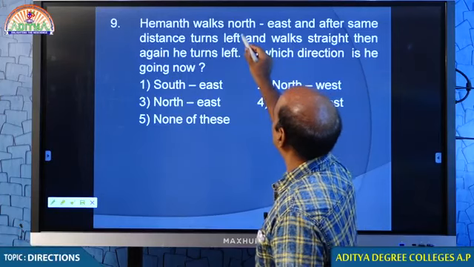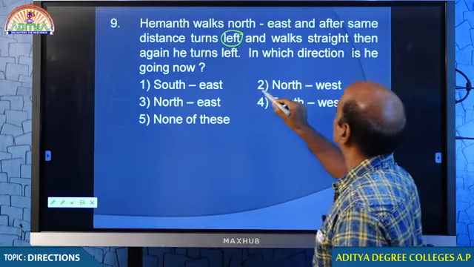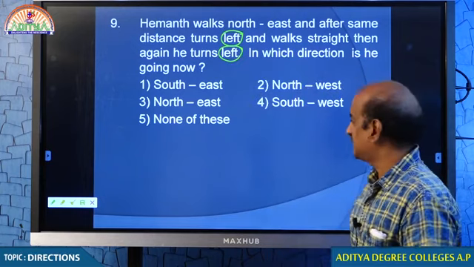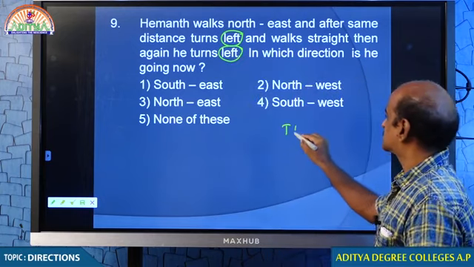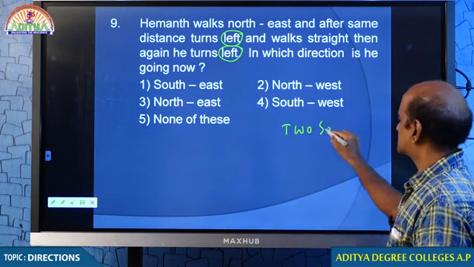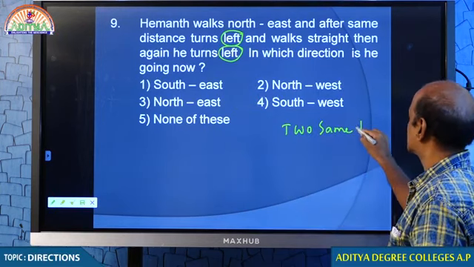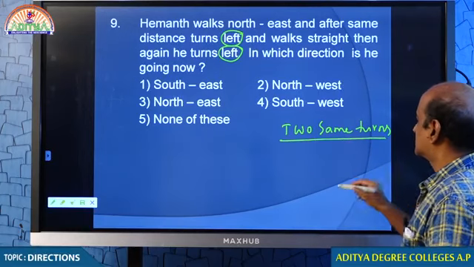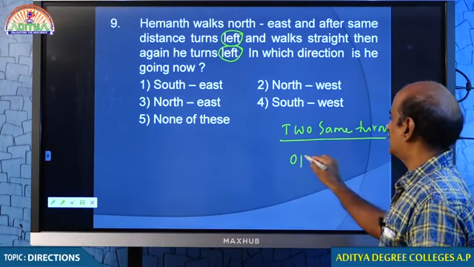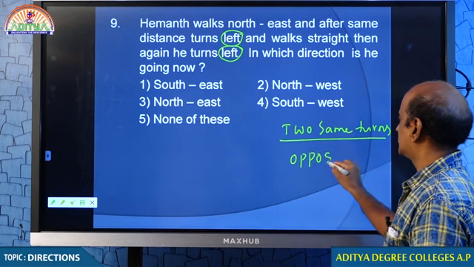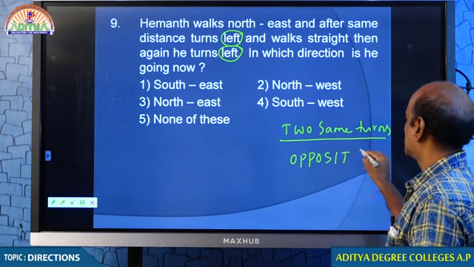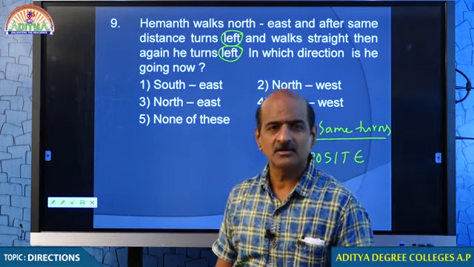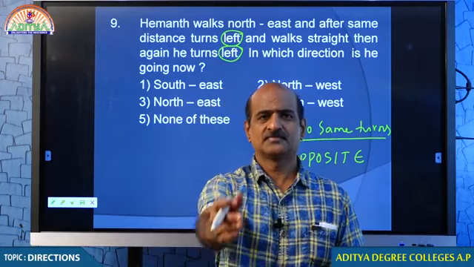In what direction does he turn? Left. And again he turns left. Tell me, how many turns? 2 turns. What kind of turns? 2 same turns. If a person makes 2 same turns, then he will be facing the opposite way from which he started. You remember, my dear students? Same turns. Want me to confirm? Look.